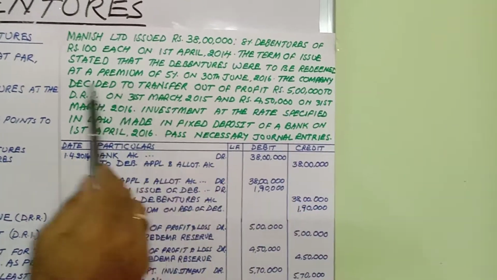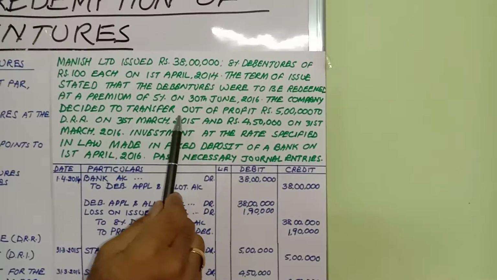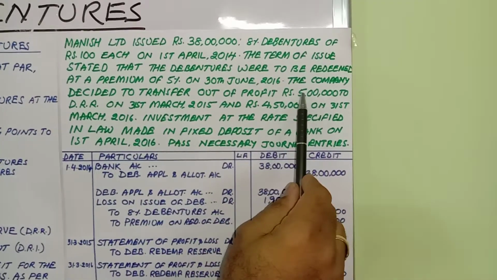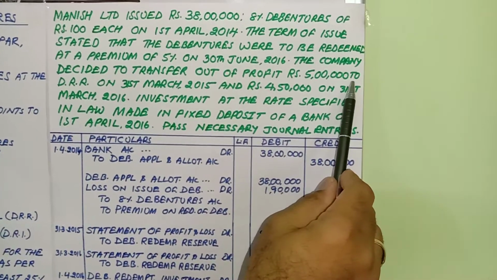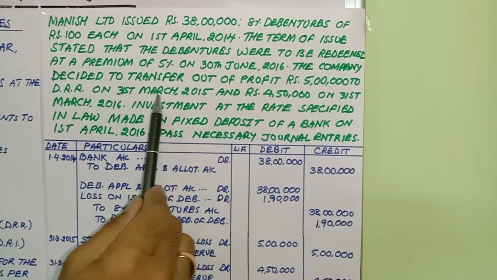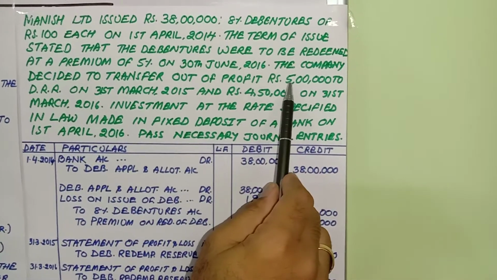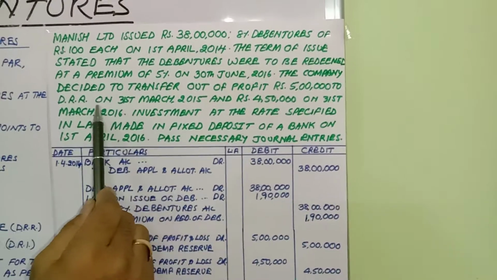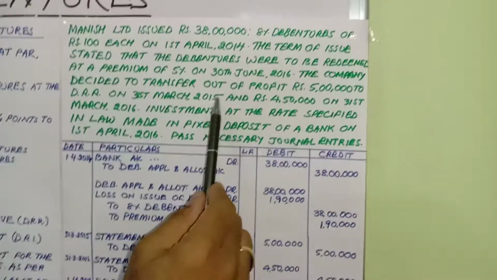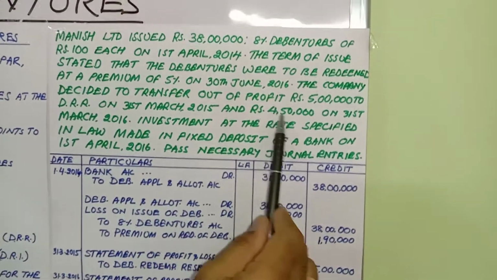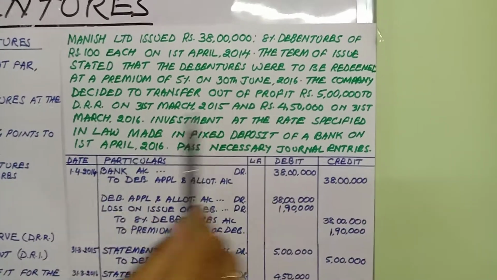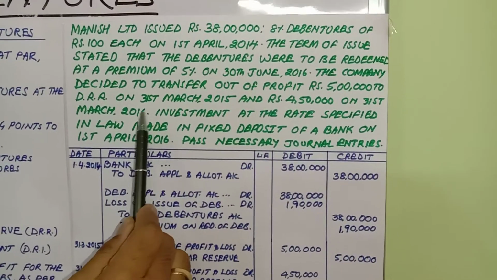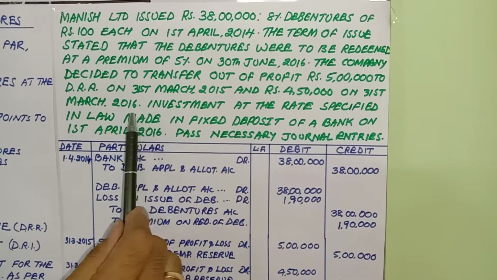Then the company decided to transfer out of profit 5 lakhs rupees to DRR on 31st March in the first year. And in the second year, 4 lakhs 50,000 on 1st March 2016.